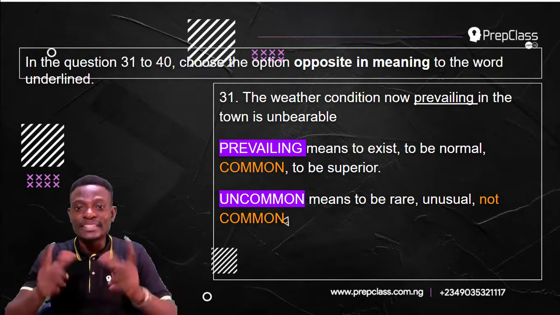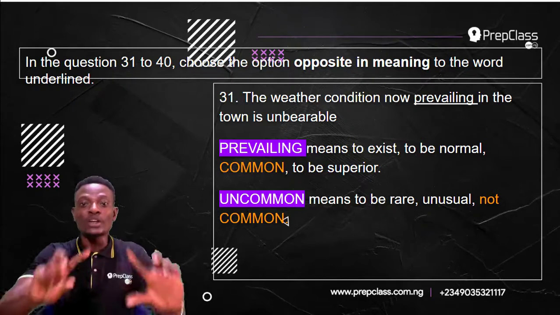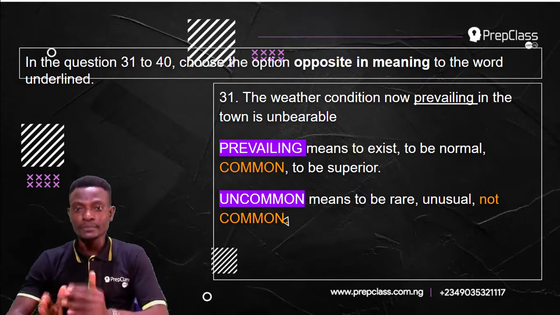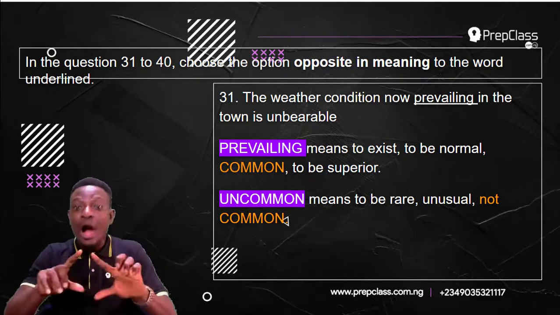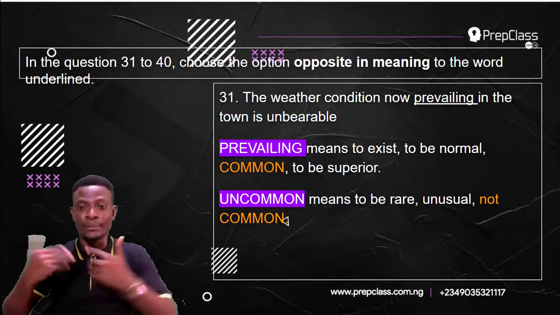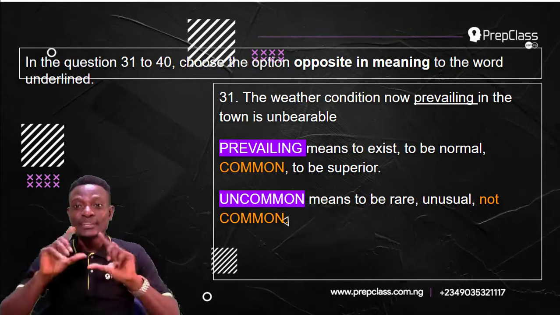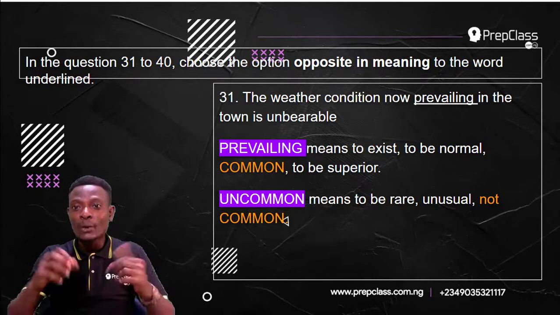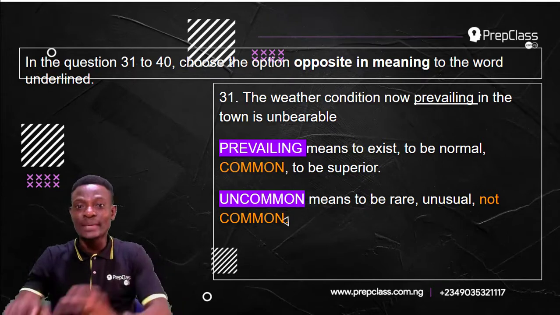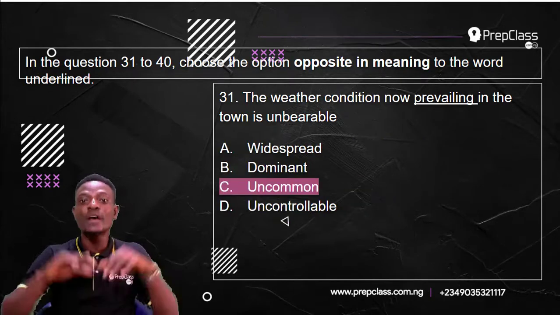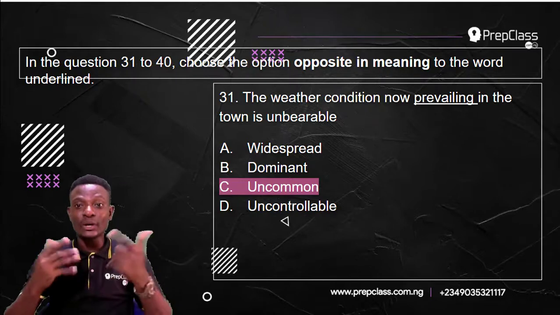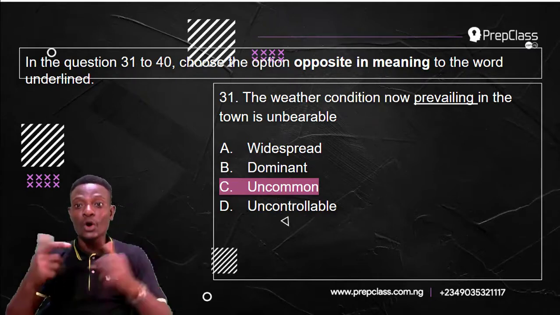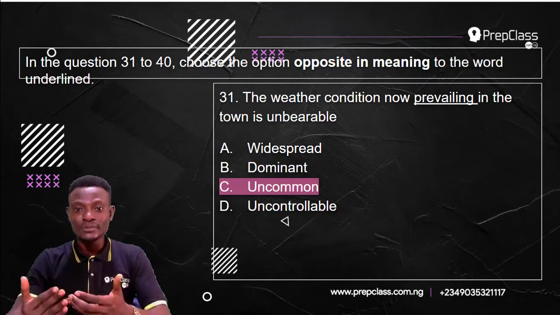The weather condition now uncommon in the town is unbearable. That is, the rare weather condition in the town now is unbearable. So, the answer to this question is uncommon.